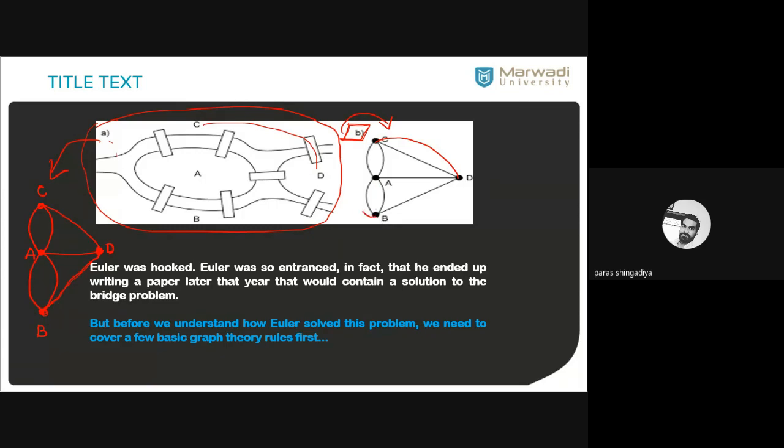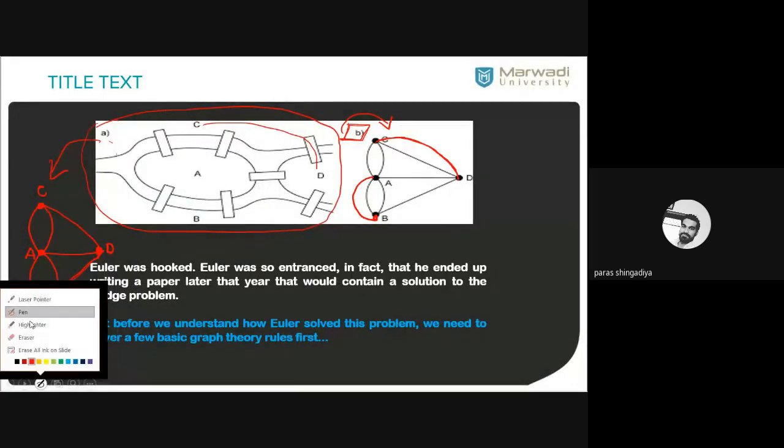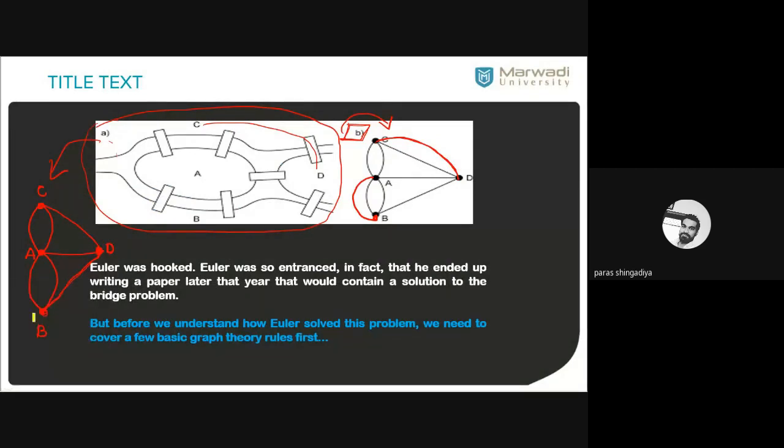I have to add some more edges to make the degrees 6, 4 and 4. Now you can see that it is possible in this case. I add two more bridges, this one and this one. In this case it will be possible. You can easily identify such a closed walk which covers all these bridges exactly one time.